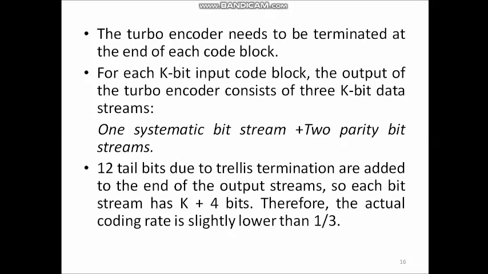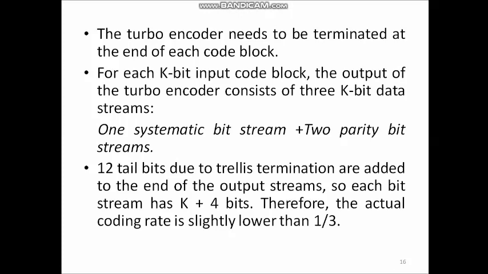For each k-bit input code block, the output of the turbo encoder consists of 3 k-bit data streams. So, one systematic bit stream and 2 parity bit streams are generated. xk represents the systematic bit stream, and zk and zk dash represent the parity bit streams. Then 12 tail bits are added due to trellis termination. Therefore, each bit stream has k plus 4 bits.